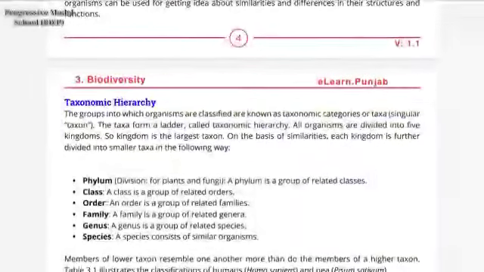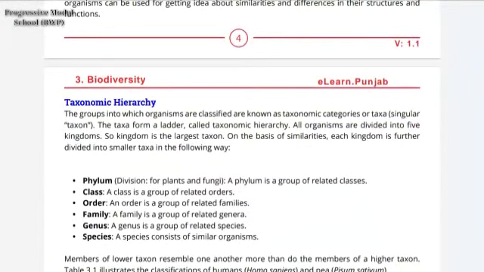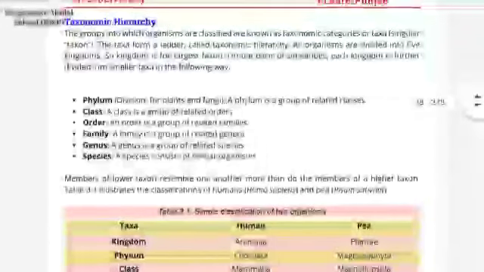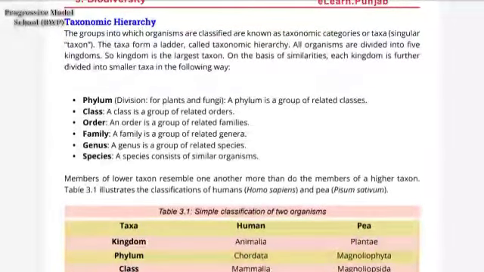Then taxa form a ladder, ठीक है, जिसको हम कहते हैं taxonomic hierarchy. Now, as we already studied, all organisms are divided into 5 kingdoms. So the kingdom is the largest taxon, kingdom जो है वो largest group है. अब on the basis of similarities, each kingdom is further divided into smaller taxa in the following way. ठीक है, उनकी similarities की base पे इनको further smaller taxa में divide किया गया है.